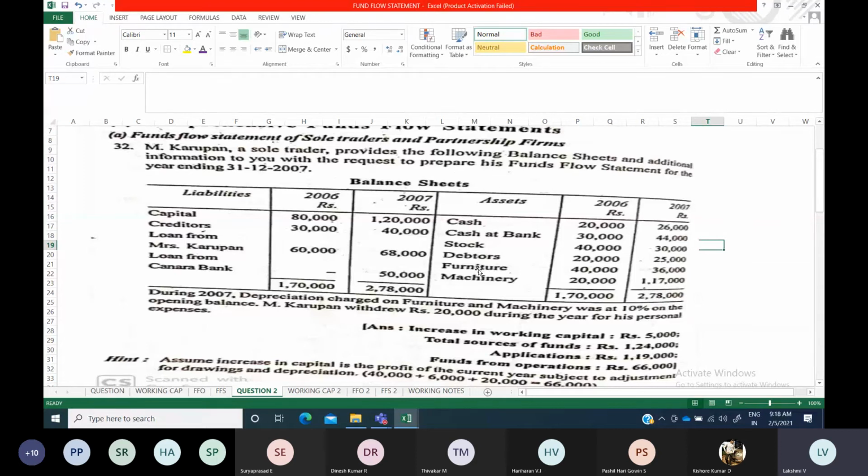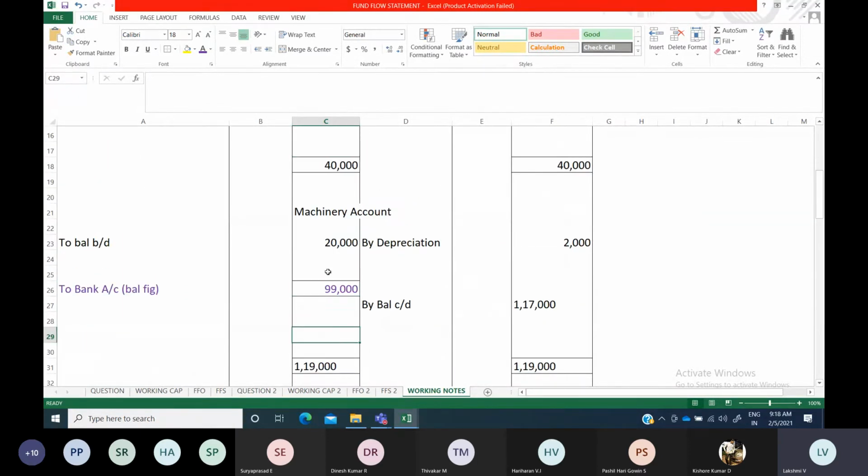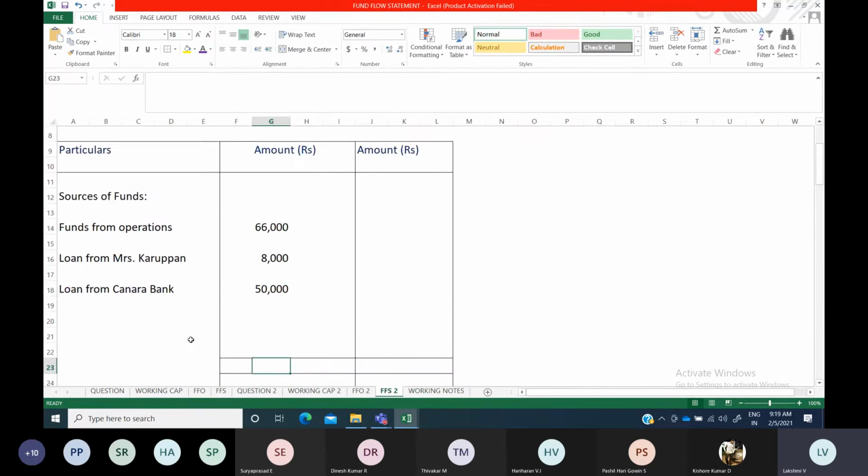Now furniture and machinery, if you see, we have prepared separate accounts for that. Furniture is getting tallied, so no purchase, no sale. You cannot show that. Machinery, if you see, they have purchased here. So this is a purchase. So 99,000 you have to show under application of funds. Okay, so let us leave some space here.